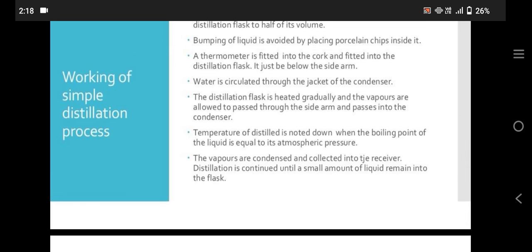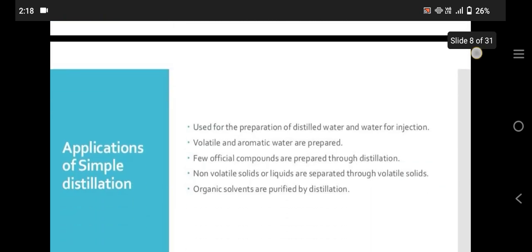The vapors are condensed and collected into the receiver. Distillation is continued until a small amount of liquid remains in the flask.